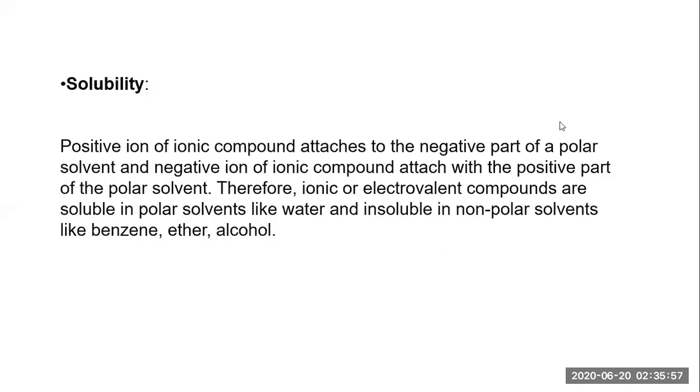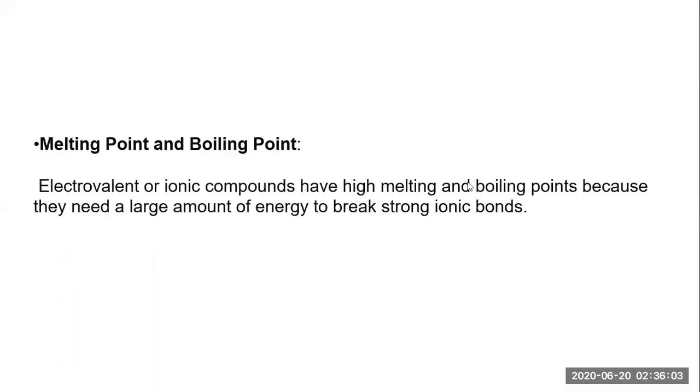Okay, so let's move further. Let's talk about the melting point and the boiling point. When you talk about the melting point or the boiling point, ionic bonds or electrovalent bonds have a high melting and boiling point because they need a large amount of energy to break a strong ionic bond. The explanation of this point is very simple.